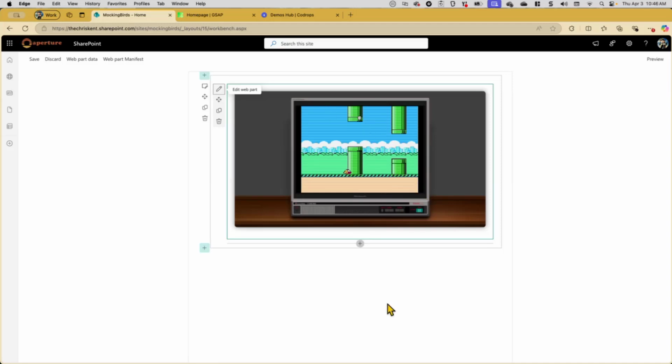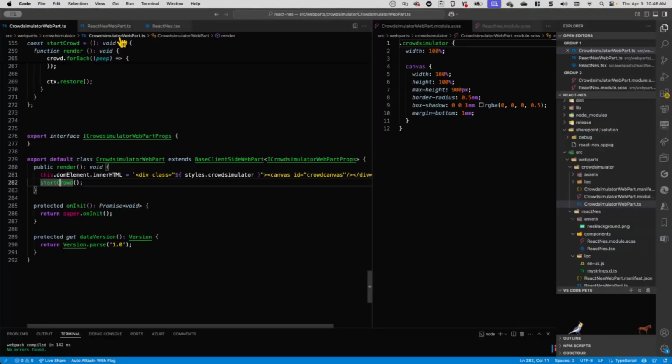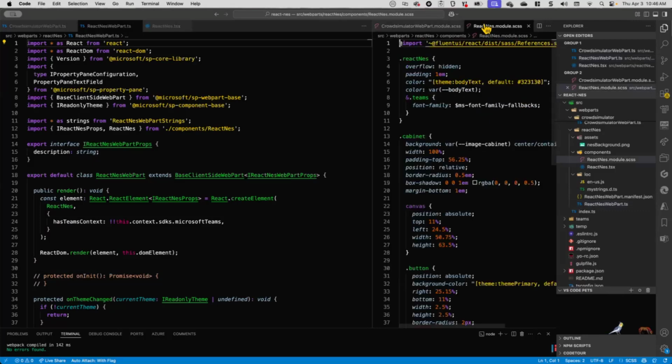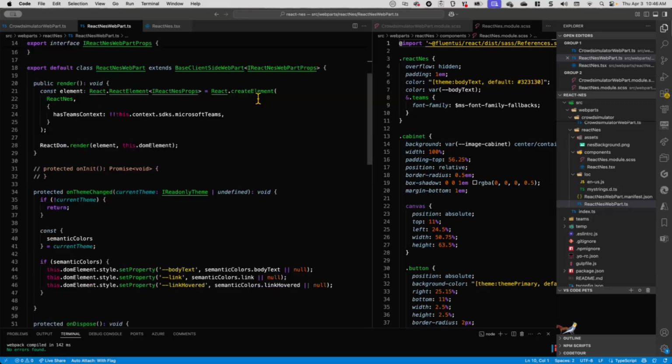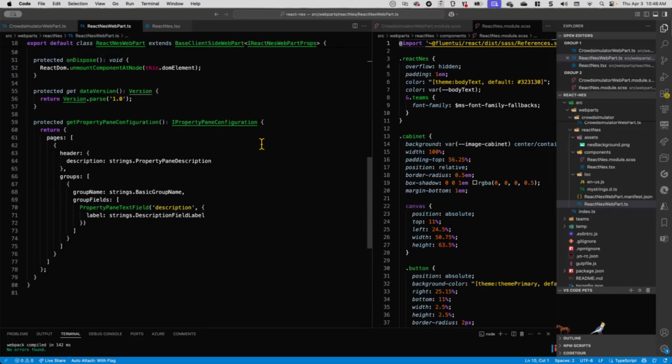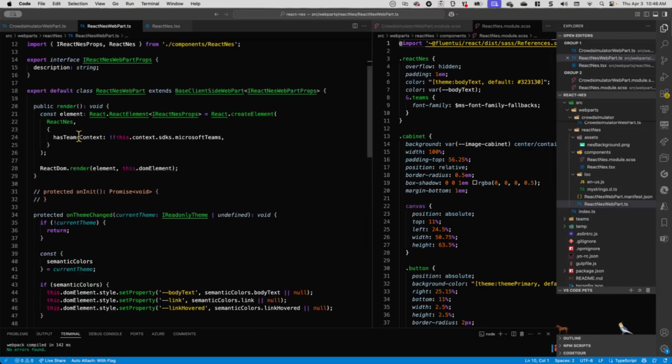So let's take a look at that code. All right, let's head on over to that. We'll switch this so you can see that. So this one was a React web part. Did not need to be. I just like React, and I highly recommend it. But the idea was that you can use React with all of these things as needed. I've got a very small amount of state for the button and so on. But you can see the actual Nintendo part. So the web part itself, there's nothing in here. It just hands it off to React. Which is why I'm in the wrong one.